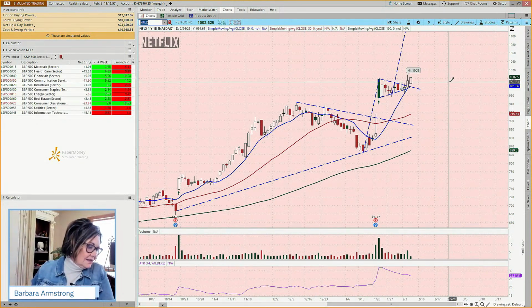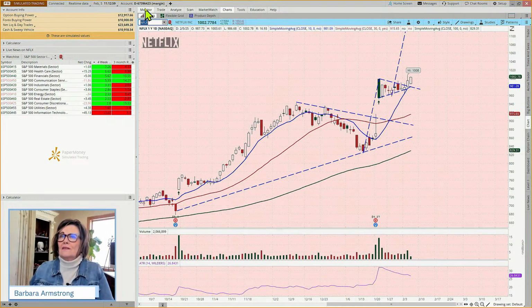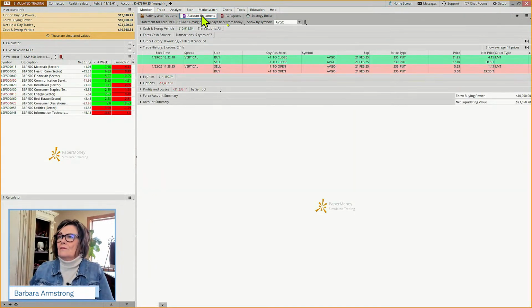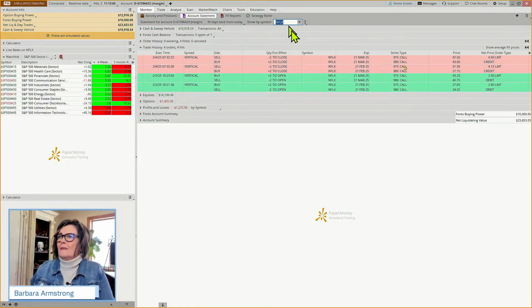And the strikes on these, well, let's go look at them. We placed these on Monday, and both were at 975 and 980. We were going to compare and contrast the results.